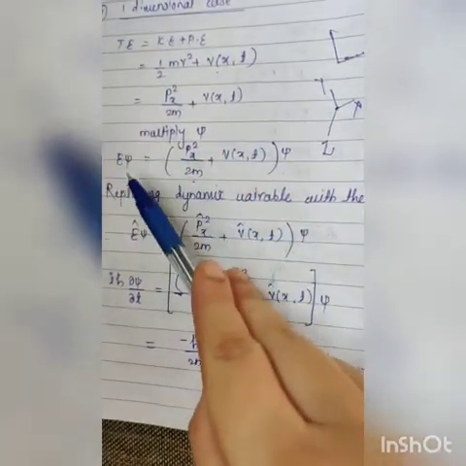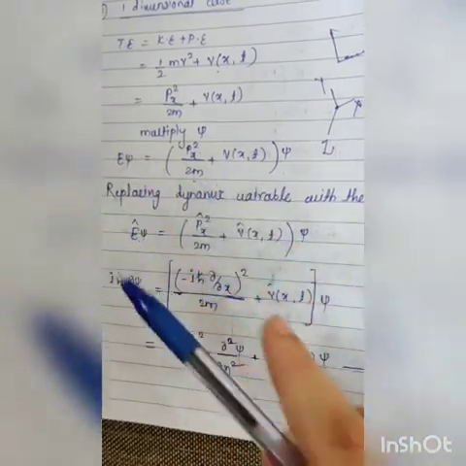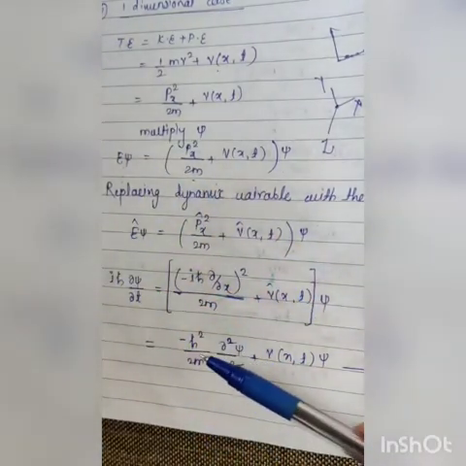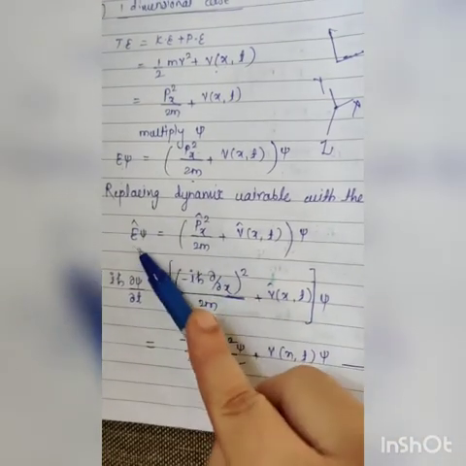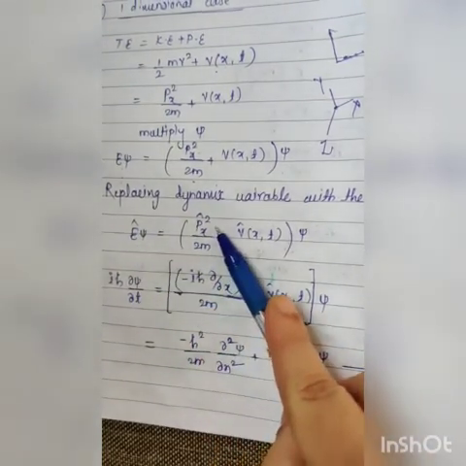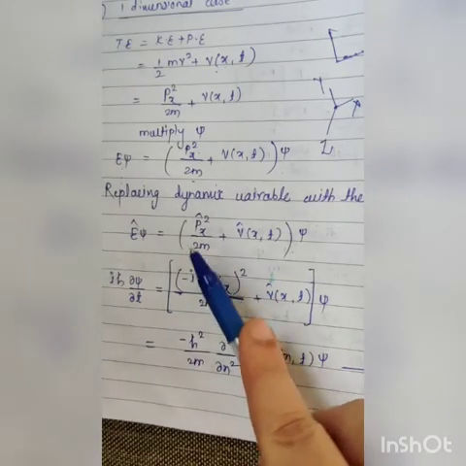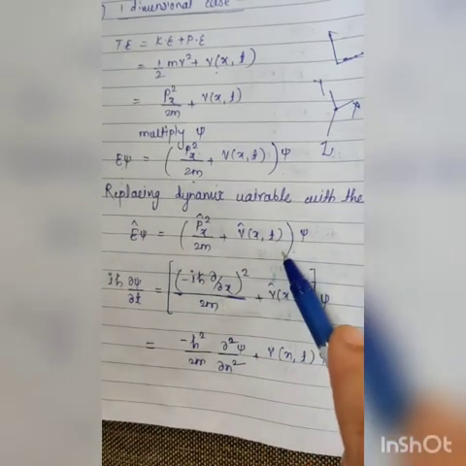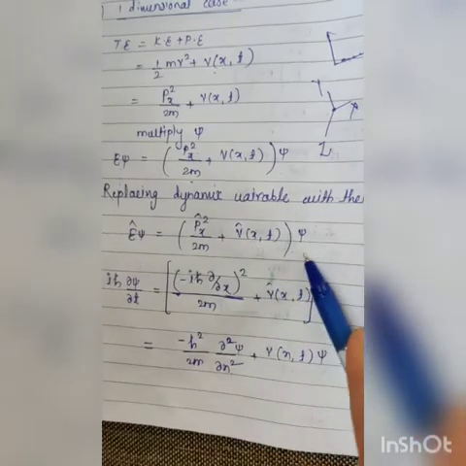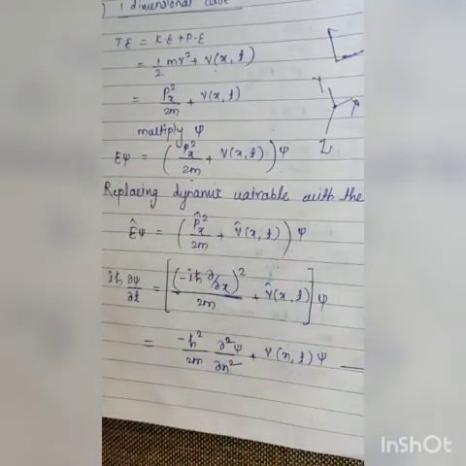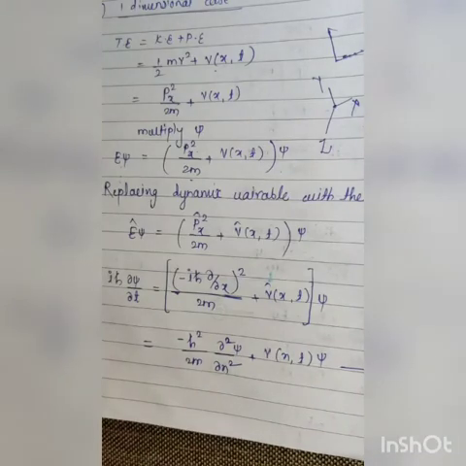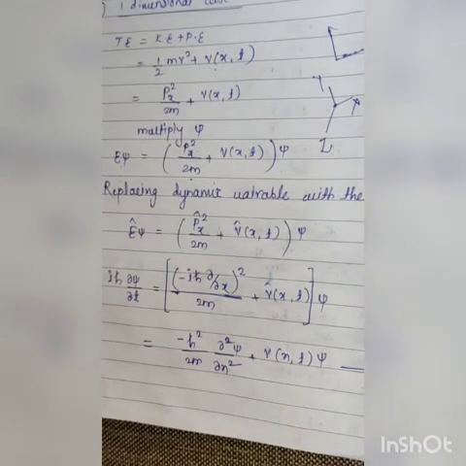Then replace the terms E, p, V by their operators. When an operator comes, you have to take a cap here. Okay. Then Ê ψ is equal to P̂x² by 2m plus V̂(x,t) into ψ. Okay. Then what is the value of E? Must remember that the value of Ê is iħ ∂/∂t. ψ is your function. Ignore that.